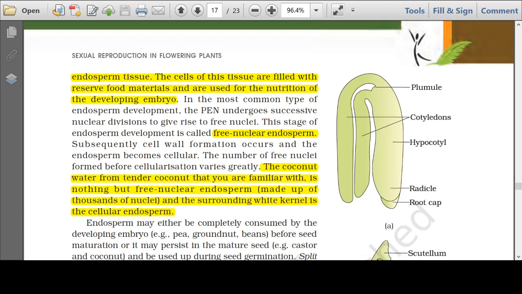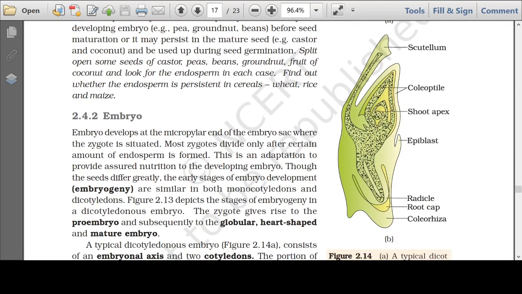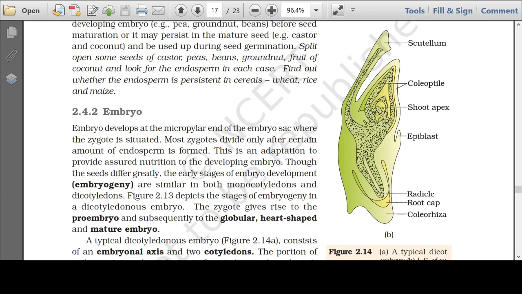There is another term called epicotyl. I will not go into details now. Look at figure B. Figure B is an embryo of a monocot plant. Here you can see there is only one cotyledon which is present on the lateral side. The cotyledon has a special name in case of grass. The cotyledon is known as scutellum. S-C-U-T-E-L-L-U-S. Scutellum. Very important question. Scutellum is often asked in MCQs. It often comes in the NEET exam. Scutellum is a single cotyledon in the grass family.